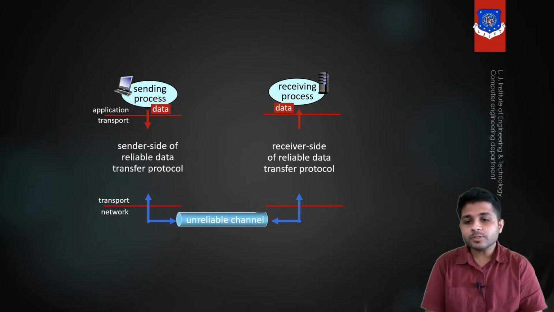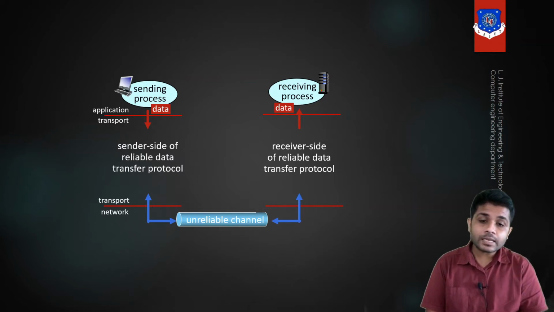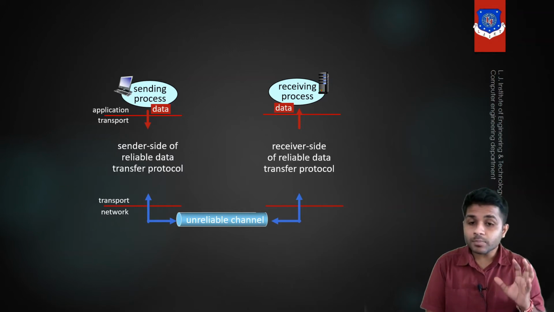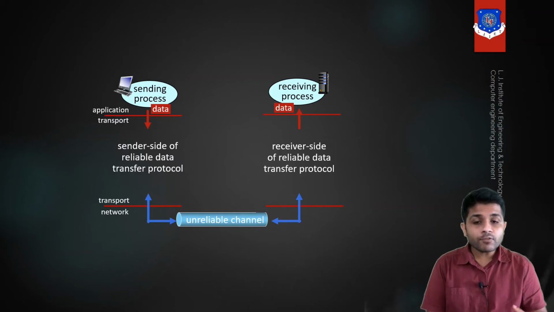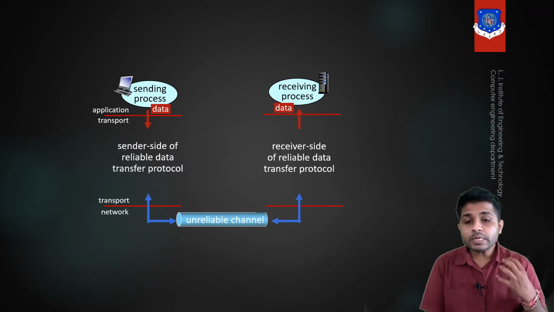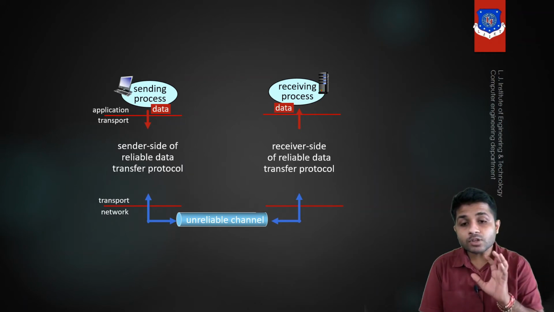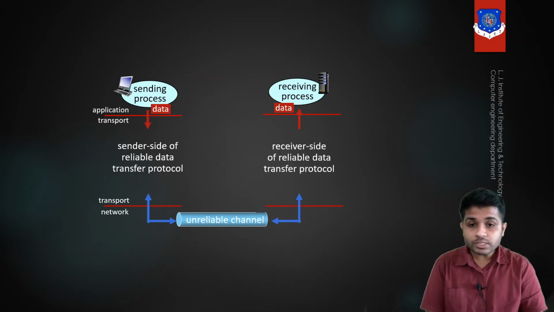So it is the responsibility of the transport layer that if any packets are lost, it will take care: it will check which packets are lost, and it will also try to resend those packets. These are the main focus of reliable data transfer. We will develop some methods by which the transport layer will provide all these services.